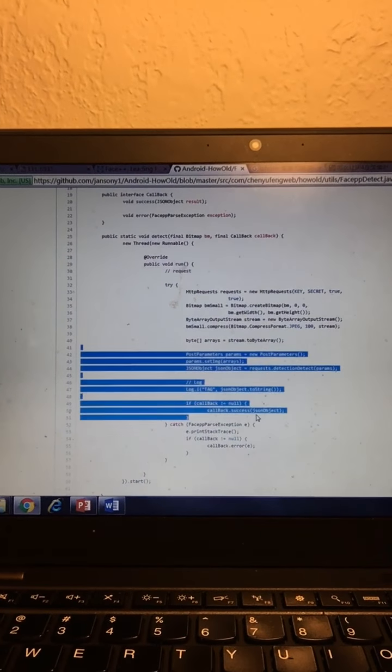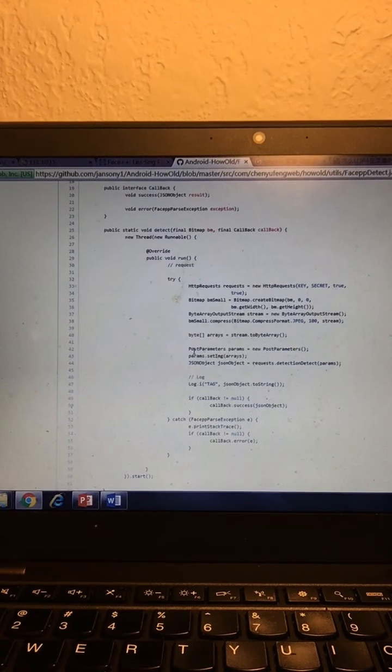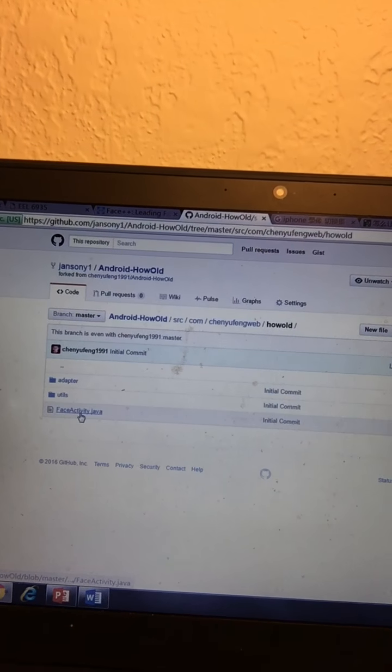As you can see here, our program has a callback function, which will use the callback function we described earlier in this Java file.